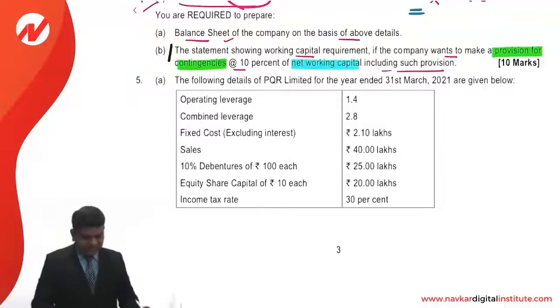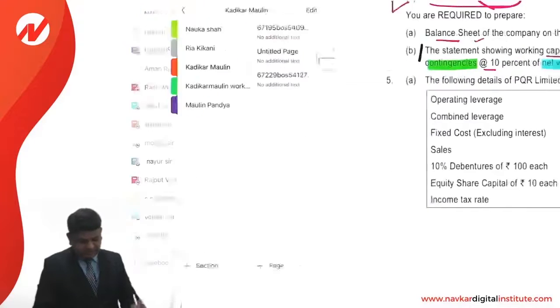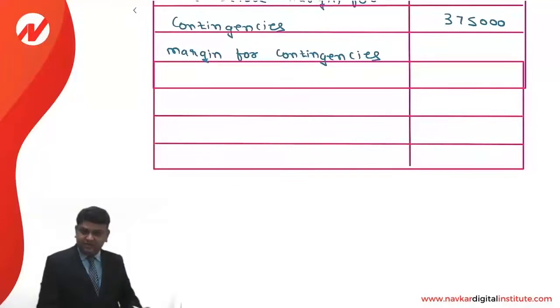Friends, over here you can see that the question is providing that if the company wants to make a provision for contingencies at the rate of 10% of the net working capital. Suppose over here there is a full stop and this information is not given. Then in that case the margin for contingencies will be simply 37,500. How is 37,500 calculated? It is 3,75,000 into 10%, that comes to 37,500, which is added to 3,75,000 to calculate the answer. This is the answer that we would have written.